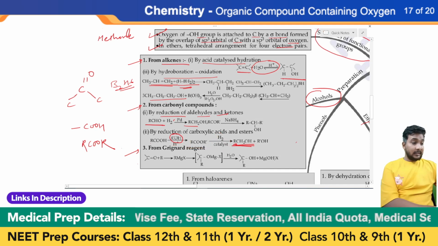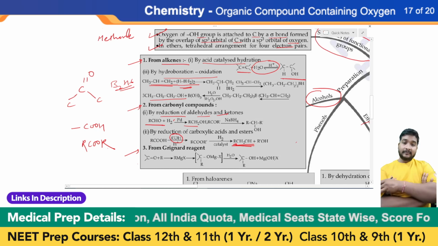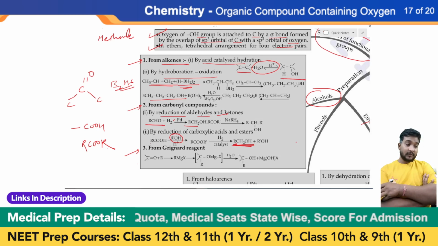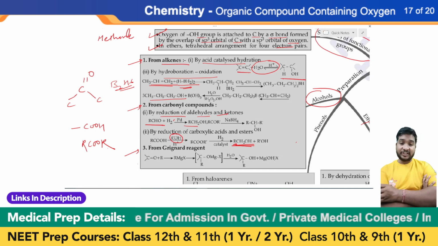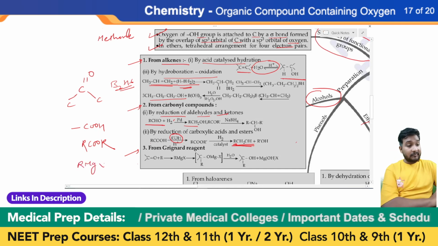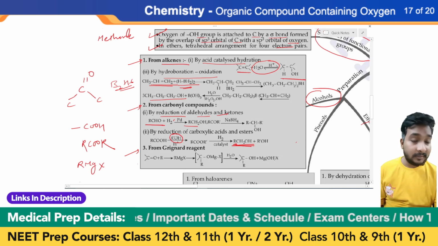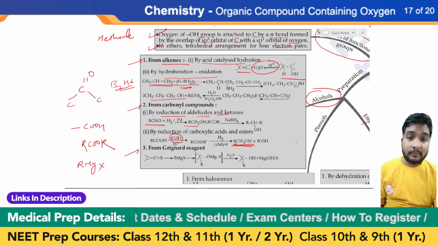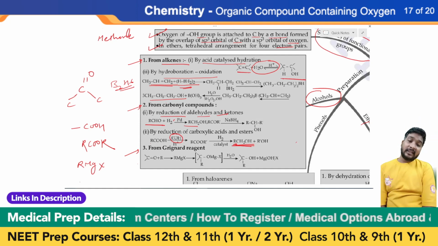Okay. Third method is from Grignard reagent. Grignard was a scientist. His full name is Victor Grignard, and he made a unique compound called Grignard reagent. And the formula of Grignard reagent is RMgX. He made the reagent with the help of magnesium metal, and this is called alkyl magnesium halide.